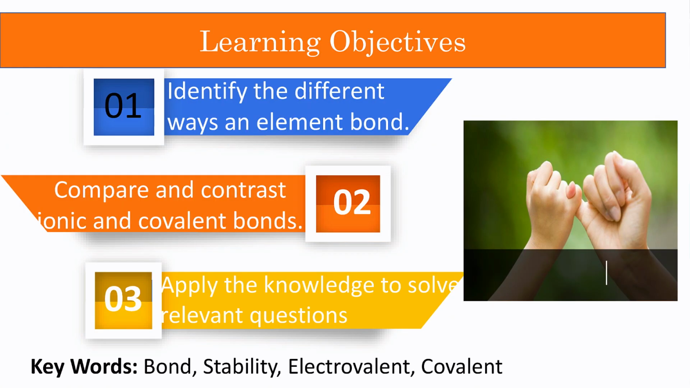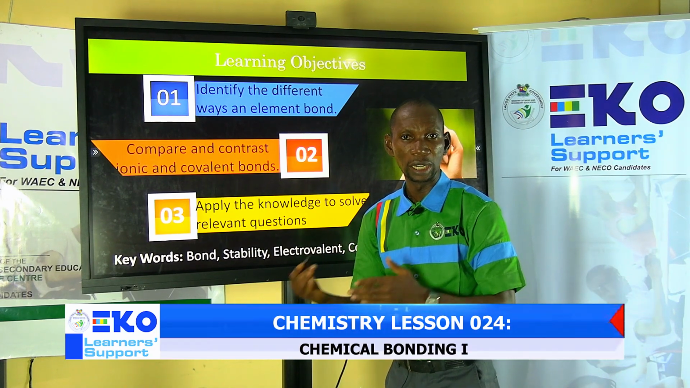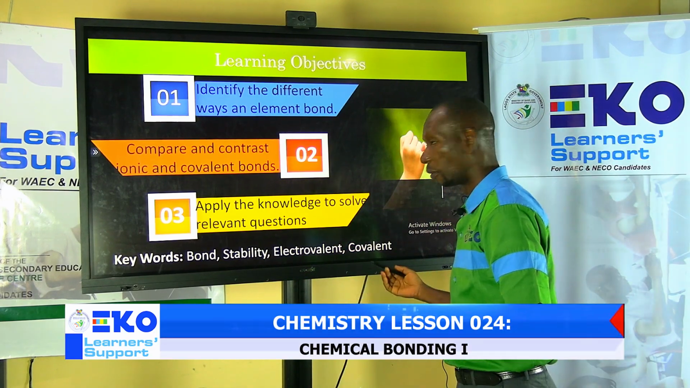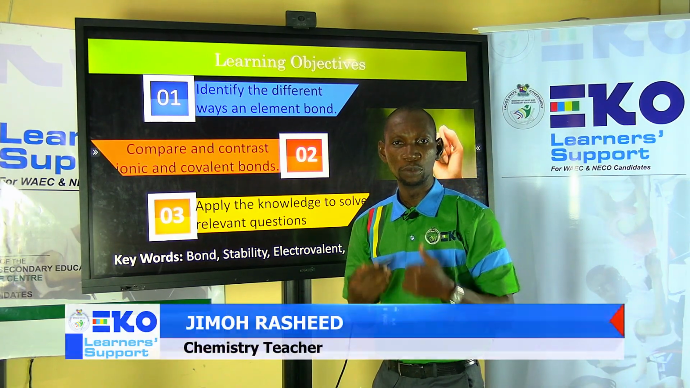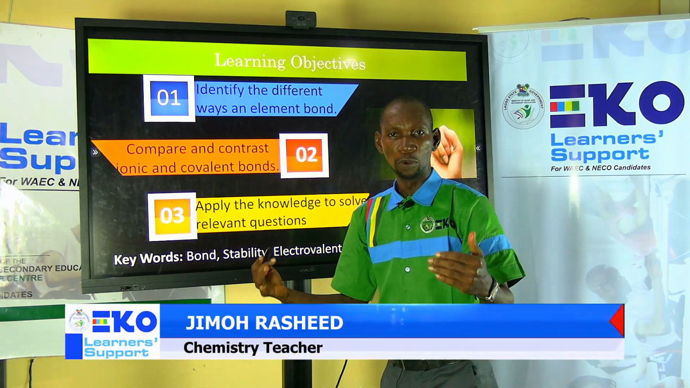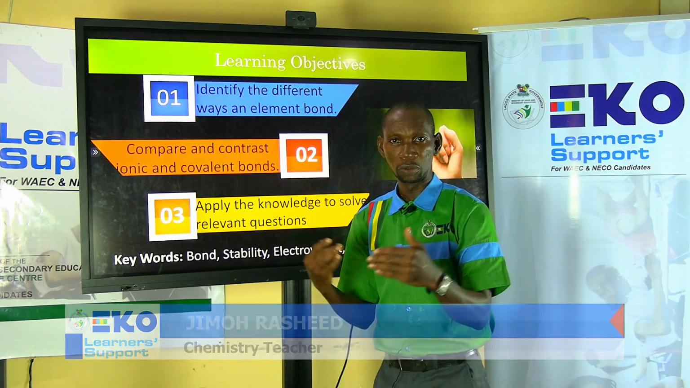The third one is electrovalent. Electrovalent means that electrons are involved, from the word electron. Covalent is the opposite. Electrovalent has to do with transfer of electrons. Covalent has to do with what? Sharing of electrons. Co, like a partner.